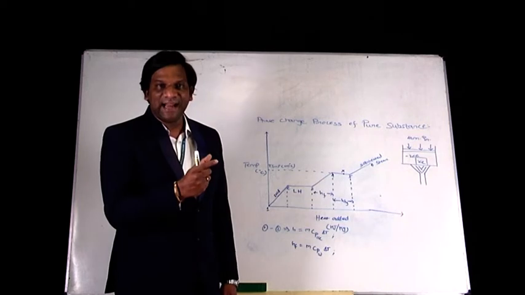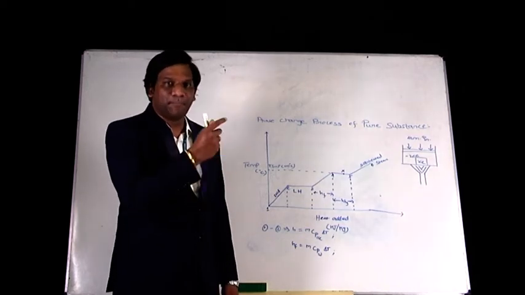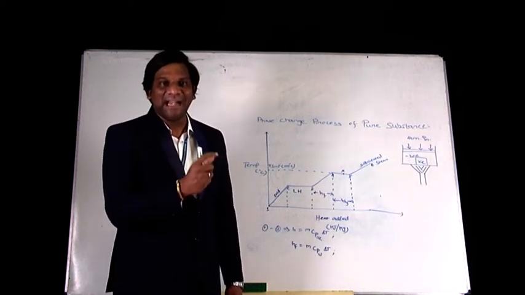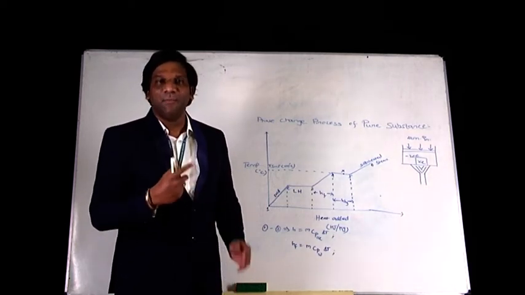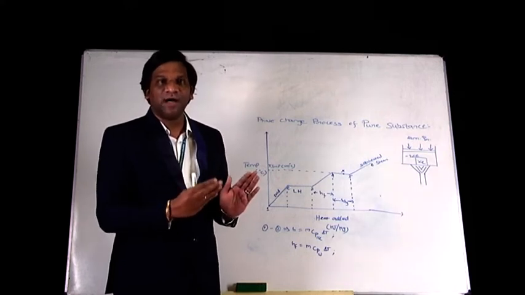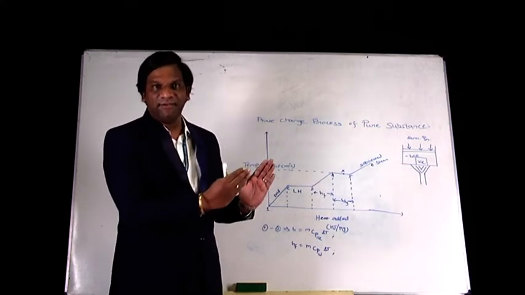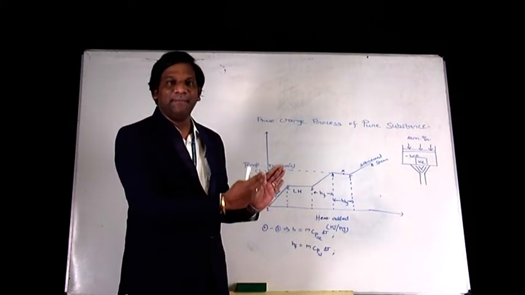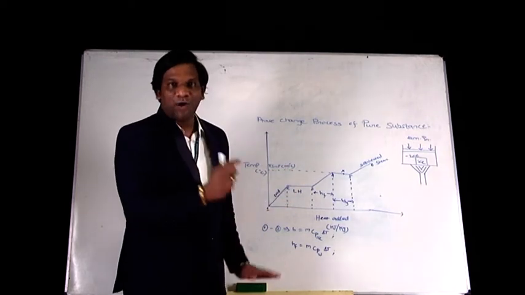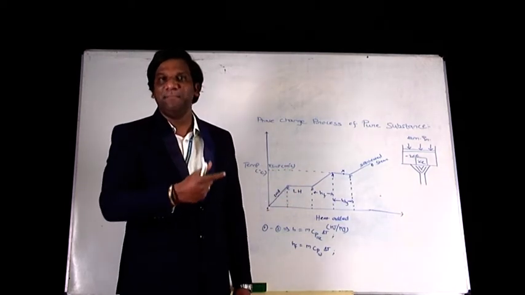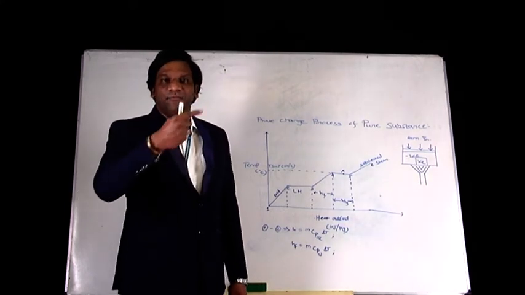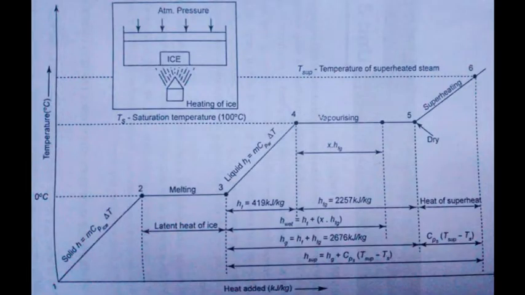The amount of heat transfer that is happening during this phase is called the latent heat of fusion of ice. Latent heat of fusion of ice is nothing but the amount of heat transfer required to cause the phase change from solid phase to liquid phase, and that is going to happen in the region 2 to 3. Once the entire amount of ice has been melted into liquid water, if you further heat from point number 3, the temperature is going to rise from 0 degrees Celsius to 100 degrees Celsius.